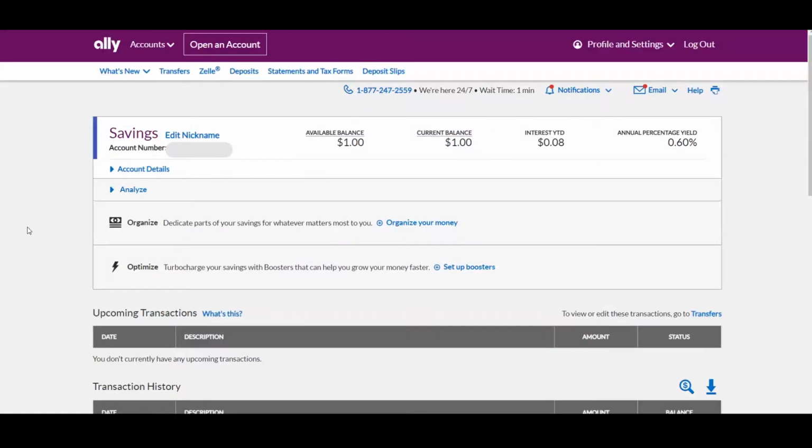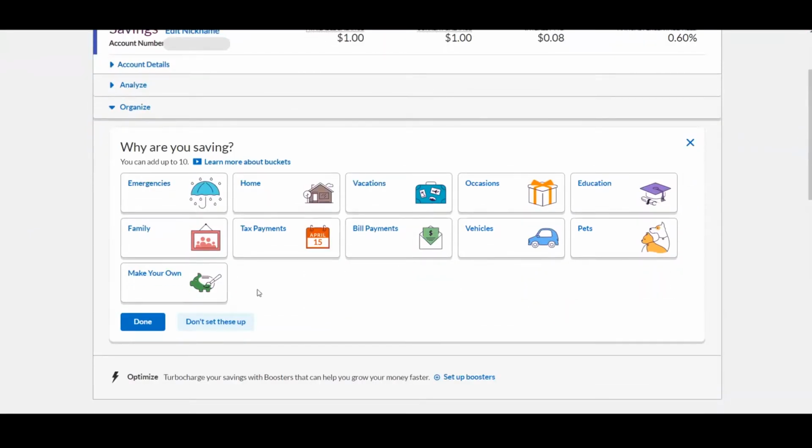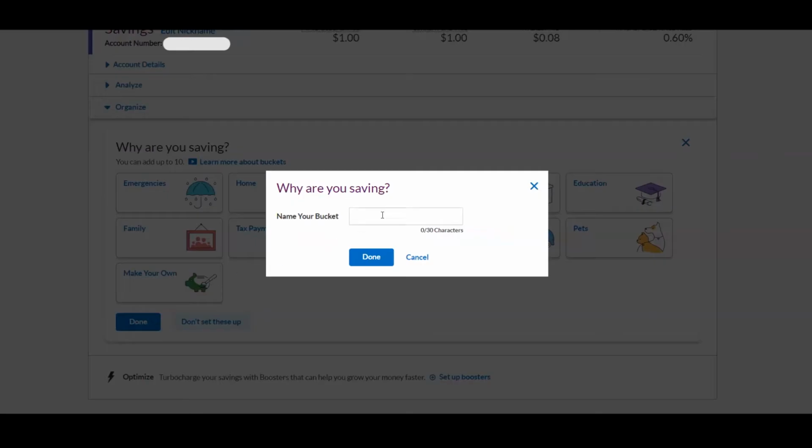But back to Buckets. Let's go over to my computer and I'll show you how it actually works and how you can organize your savings account into these sections. So here we are on my computer, and this is an Ally savings account. They are free to set up, and you can do it in just a few minutes. It's very easy to do, but we're going to go on down here to Organize to open up our Buckets option. And here we can see a wide variety of category options that you can pick that are pre-made, but you don't have to use their pre-designated bucket options. You can also create your own, so I'll go ahead and create a couple myself right now.